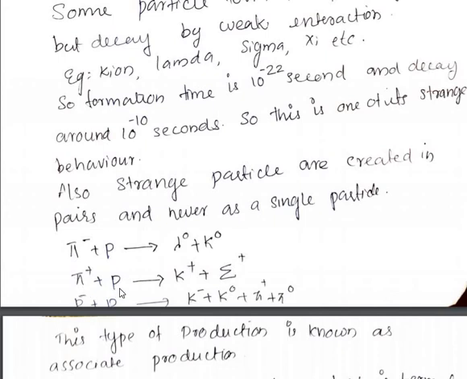Or pi plus plus p gives K plus plus sigma plus. Or pi minus plus p gives K minus plus K0 plus pi 0. So they are produced in pairs, and this type of production is known as associated production.